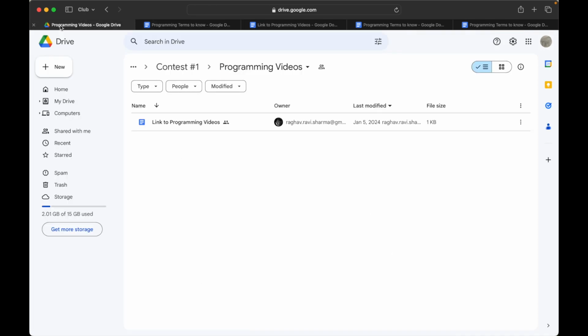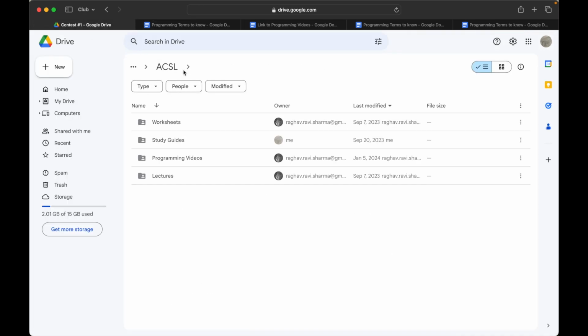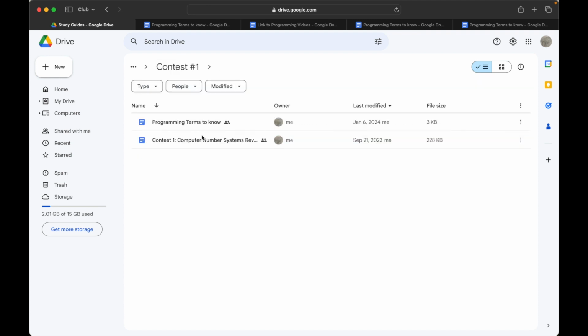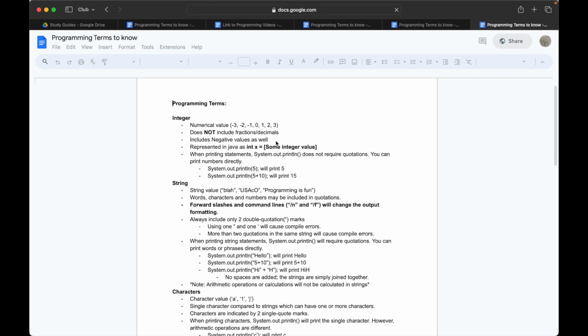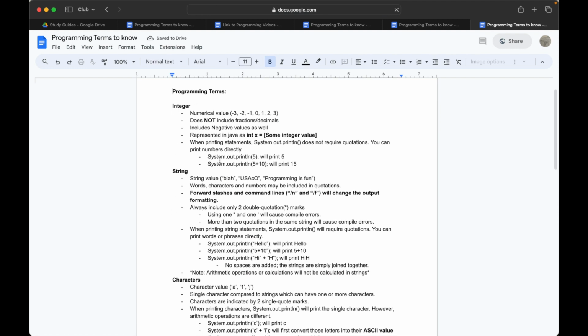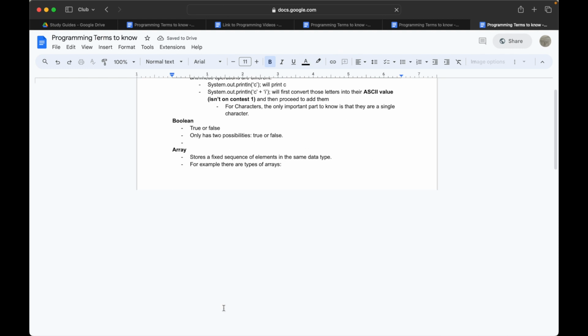And then another helpful resource is when you go to Contest 1 and you go to Study Guides, there is this live document that me and Raghav are working on, which has the programming terms that you need to know for the contest and for programming altogether. As mentioned earlier, this has a lot of the most important terms to know, like integers, strings, and characters.